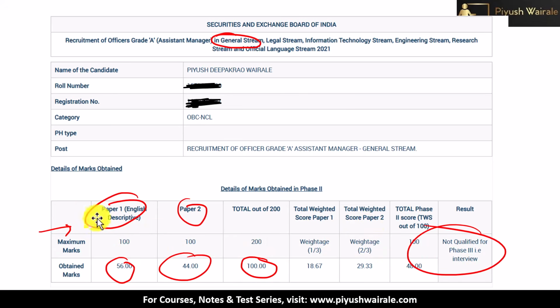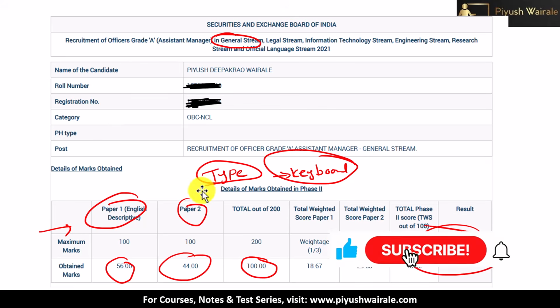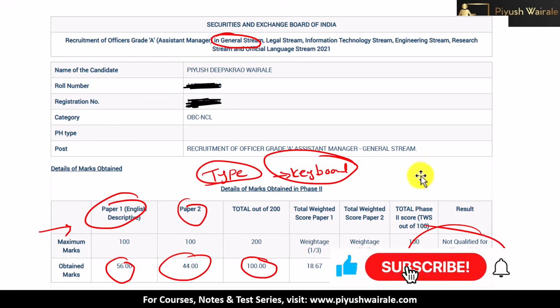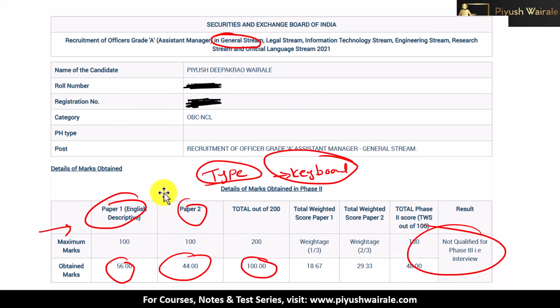This was the first time I gave an English descriptive paper, where we need to type the answer using the keyboard. This is a different experience. You can type easily on your laptop keyboard because we are used to that, but that keyboard is different. They will provide you a normal keyboard. If you have given any TCS exam, you can see their keyboard is pretty hard, with very hard buttons. So what you need to do to improve your marks, we are going to discuss here.